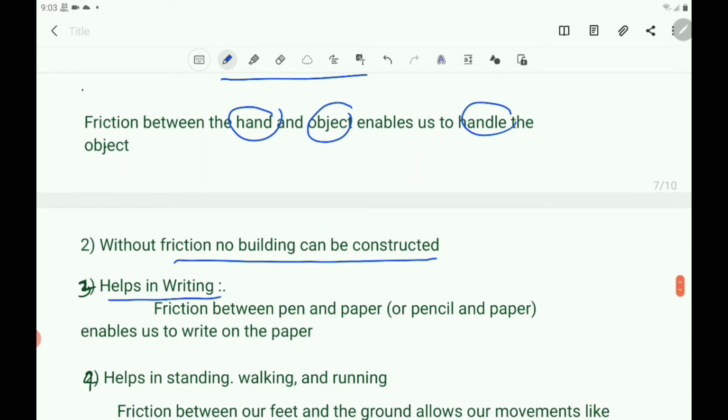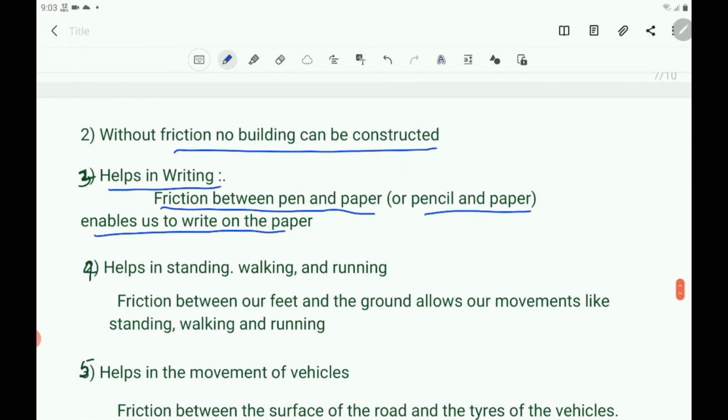Friction helps in writing. Friction between the pen and paper or pencil and paper enables us to write on the paper. And friction helps in standing, walking and running. Friction between our feet and the ground allows our movements like standing, walking and running.